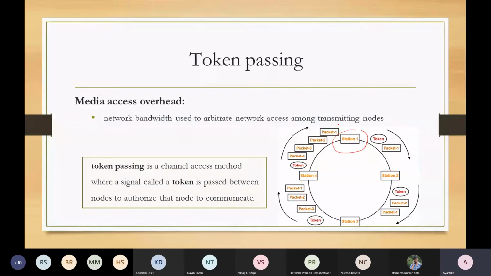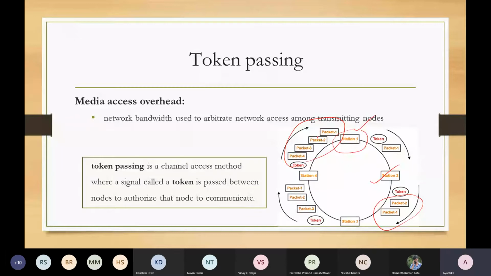In the initial concept of token passing, station 1 will hold the token until it completes its required packet transfer. In this example, station 1 is transmitting only one packet, station 2 has its own packets, whereas station 4 has 4 packets.